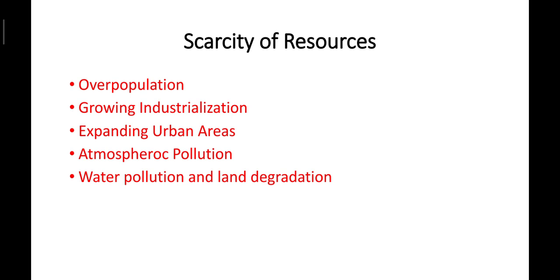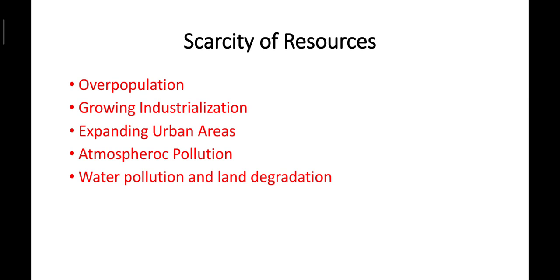So nowadays everyone is shifting from village to urban cities because the job opportunities are there, and for getting education for their children. There are so many reasons why they are shifting from village to urban area. Urban areas are those where a huge population lives in a small area. And naturally the demand for resources and the generation of waste is very high, contributing to reduction in the quantity and quality of resources.